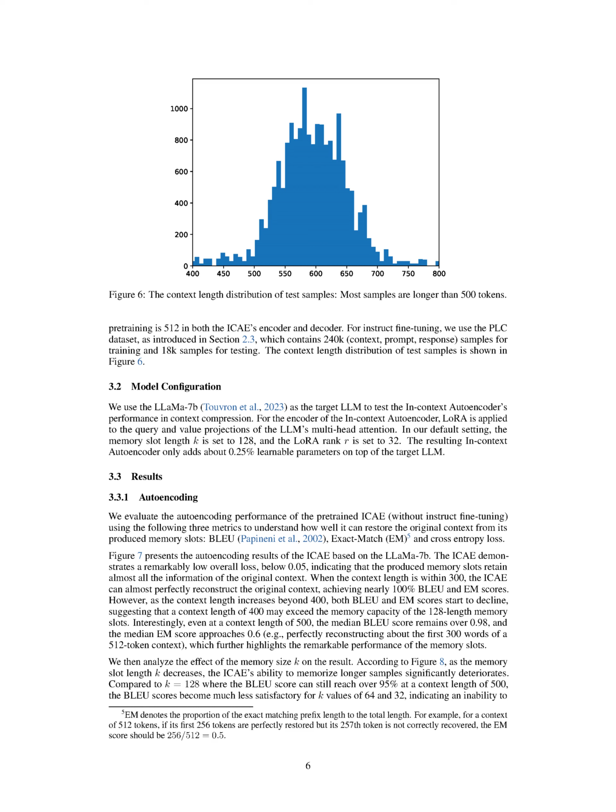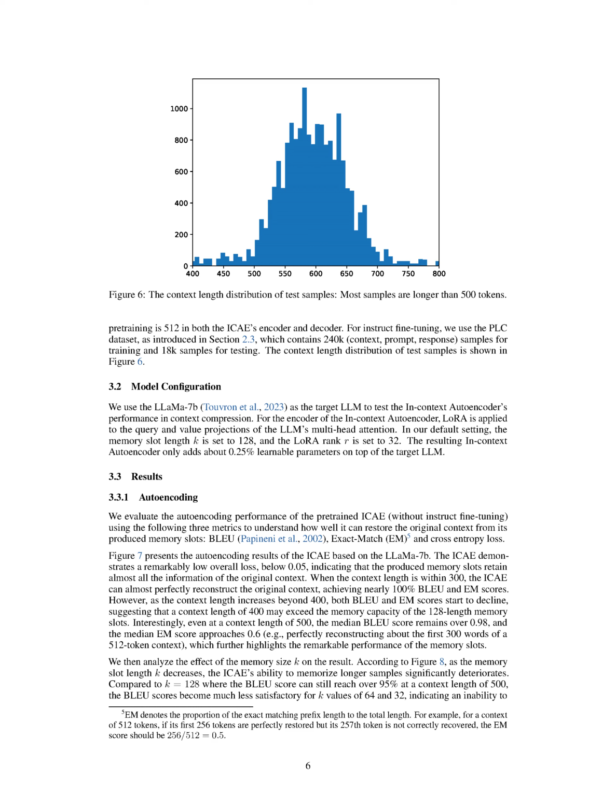Interestingly, even with a 500 token context, the median BLEU score is still above 0.98, and the median EM score is around 0.6. This means that the ICAE can perfectly recreate about the first 300 words of a 512-word context, further emphasizing the impressive performance of the memory slots.